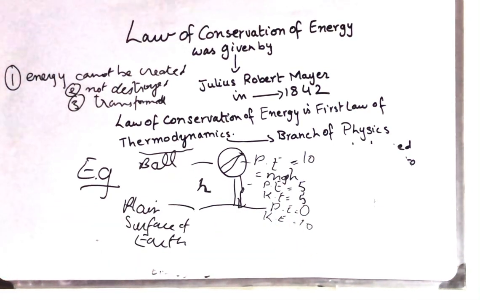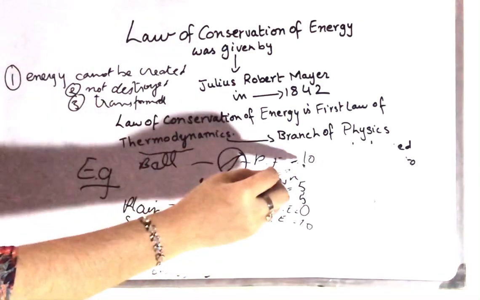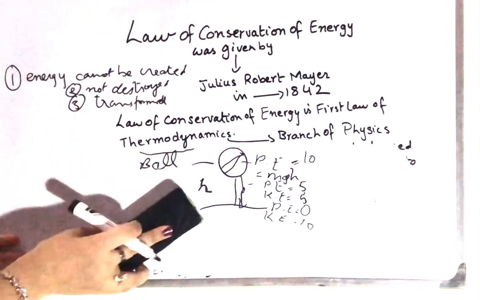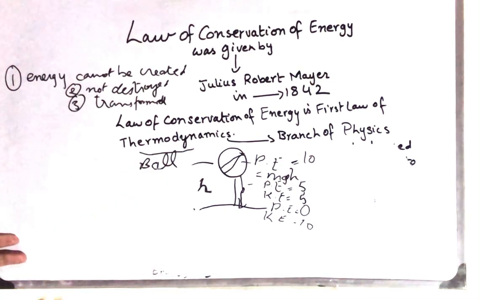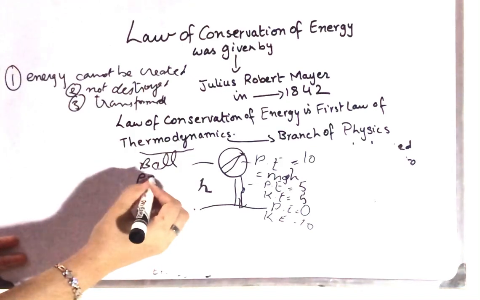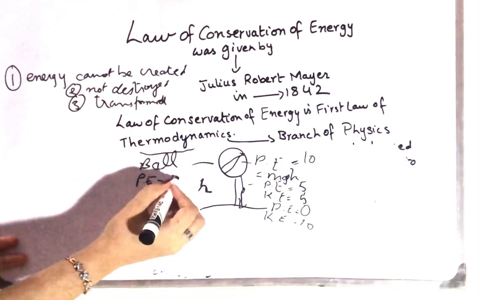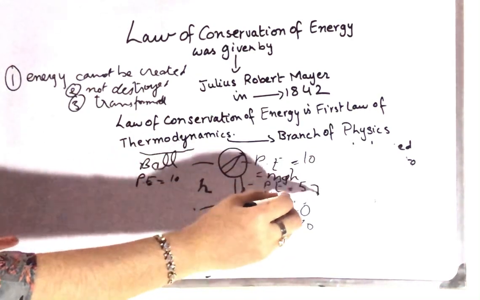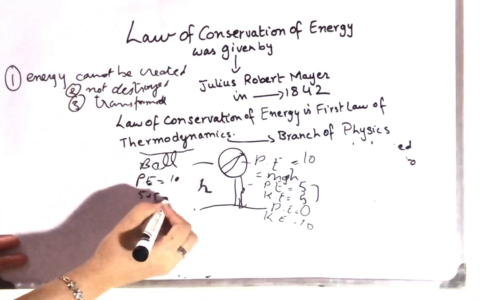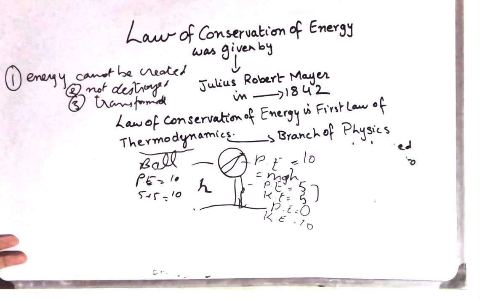Now I'm going to explain how these values remain constant. At start, potential energy is equal to 10. After some time, they are both at the same rate, which is 5 plus 5, both energies equal to 10.